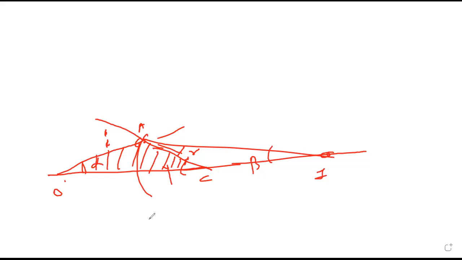Exterior. What is the property of an exterior angle? It is the sum of the remote interior angles. And in triangle ACI, what is gamma? Exterior. So can I say gamma will be R plus beta? So if I get I and R, can I use Snell's law? Yes.